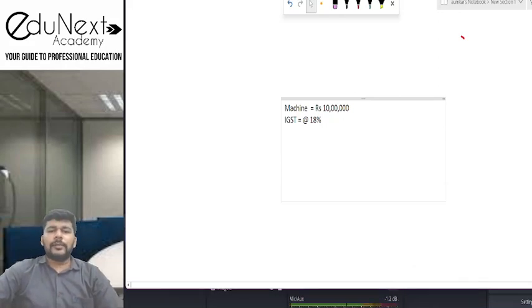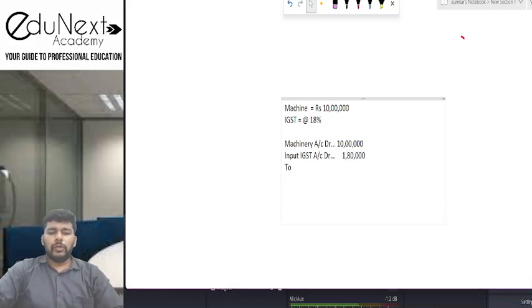So here is machine, जब हम लोग खरीदेंगे, what entry we are going to pass in the books of account? The entry will be machinery account debit 10 lakhs, input IGST account debit 1 lakh 80,000, to suppliers account 11 lakh 80,000.